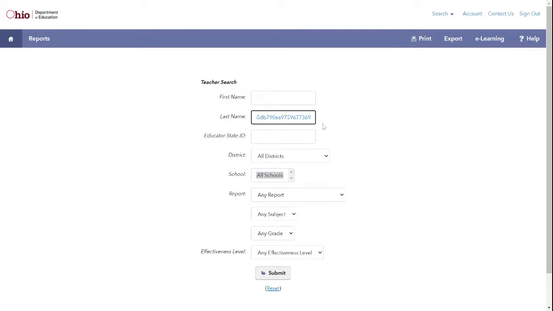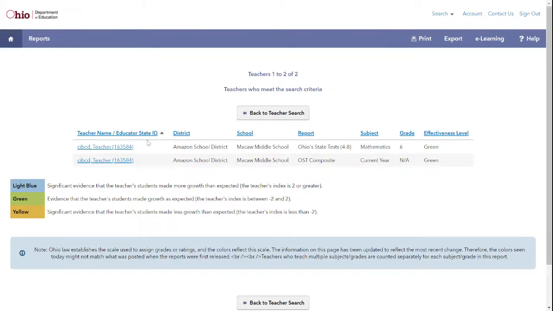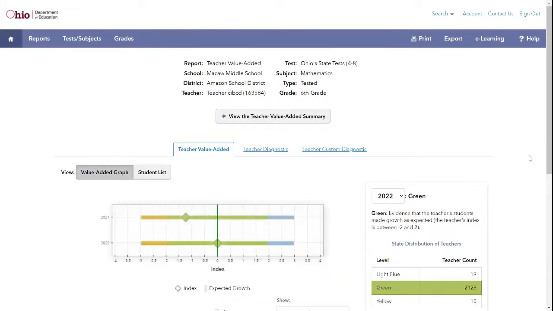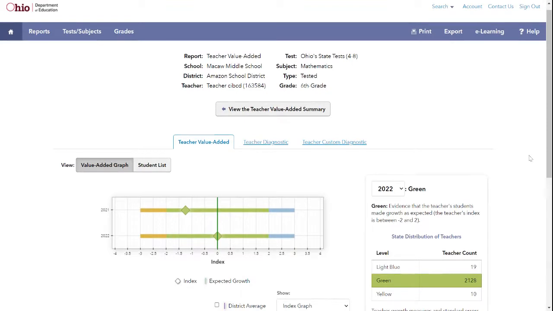And I have a particular teacher that I want to search, which is CIBCD. And this teacher is a middle school teacher who taught sixth grade mathematics last year with an effective level of green. So I'm going to click on that teacher, and I'm going to land on their landing spot of their teacher value added report.